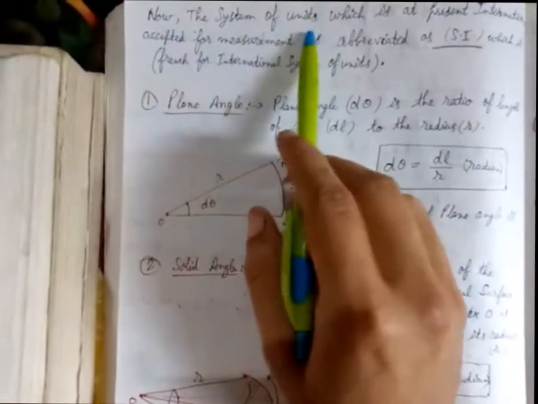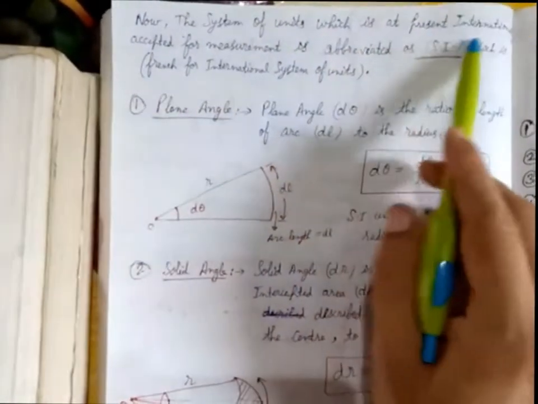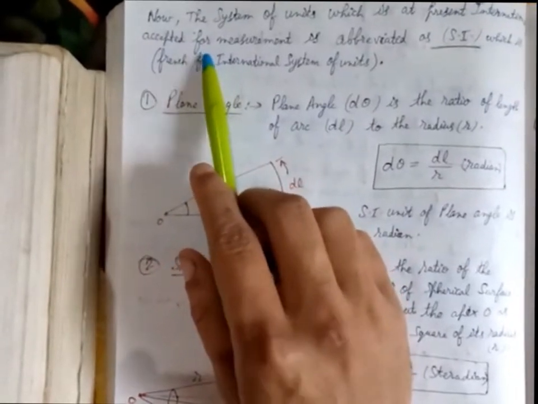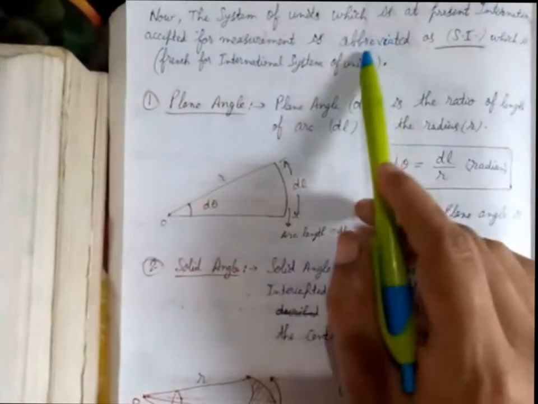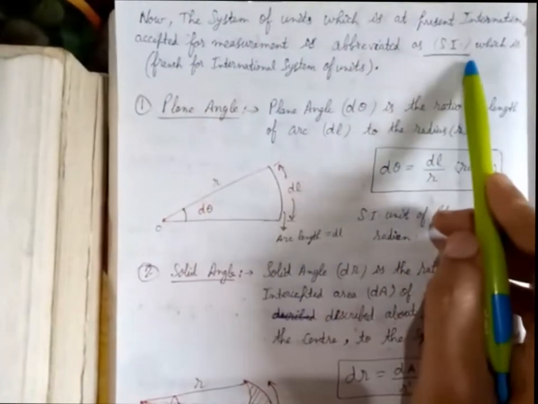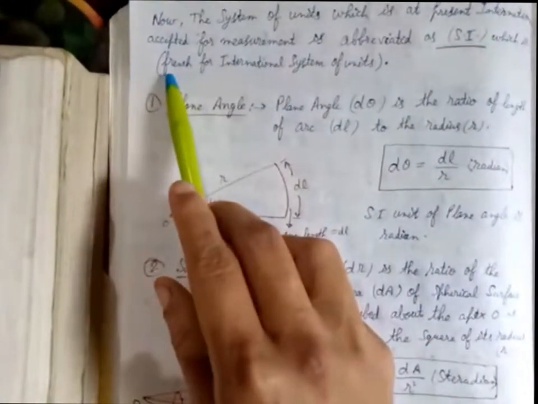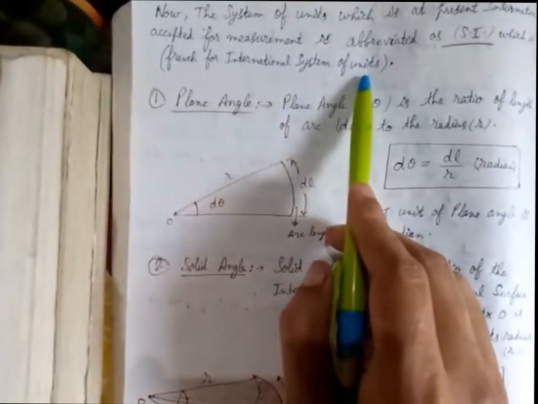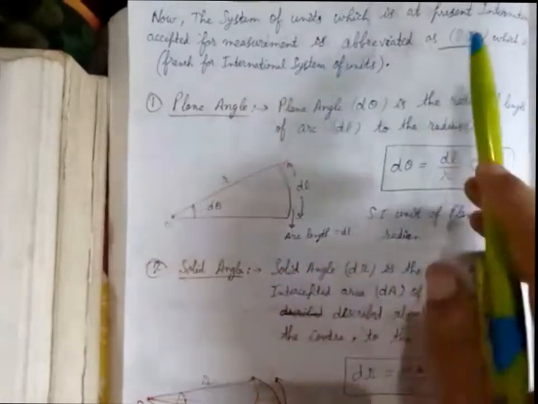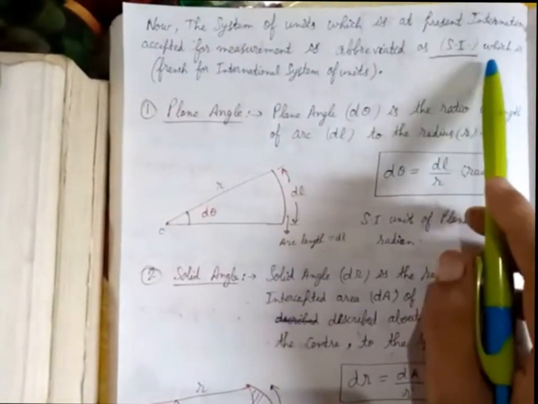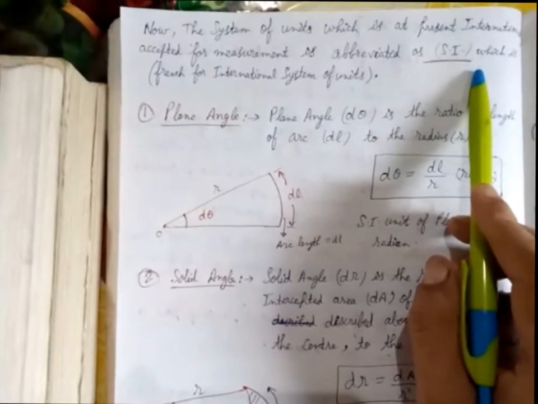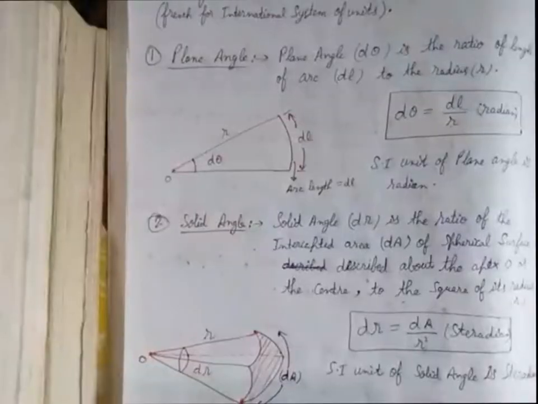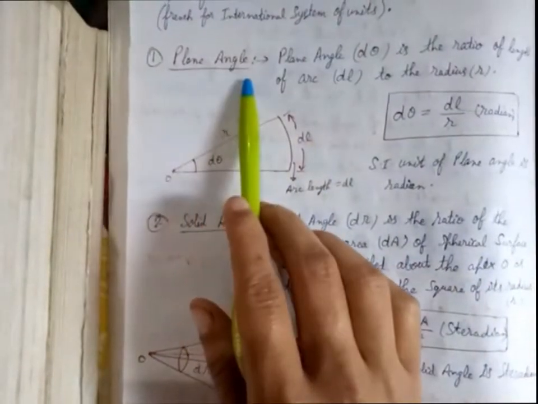Now, the system of units which is at present internationally accepted by all the countries of the world for measurement is abbreviated as SI unit, which is the French name for the International System of Units. So nowadays we are using the SI units as a standard which is internationally accepted by all the countries of the world. The next topic is plane angle.